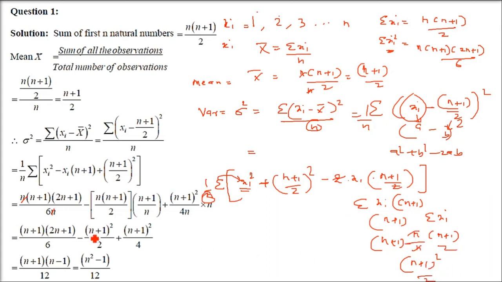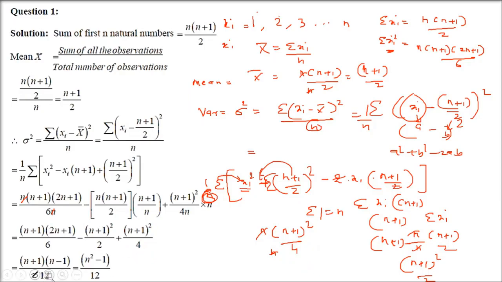So this term becomes (n plus 1) whole square by 2, which is negative. Here, the second term we have done. Coming to the middle one, which is ((n plus 1) by 2) whole square, you can write it as (n plus 1) whole square by 4. And then you are taking sigma. This is constant, ((n plus 1) by 2) whole square, you can take it outside, and sigma 1 we already know is n. 1 n times is what? N only. So you have (n plus 1) whole square by 4 into this n, which is sigma 1, and n is already there, which is the outside one. So n gets cancelled, it will be (n plus 1) whole square by 4.